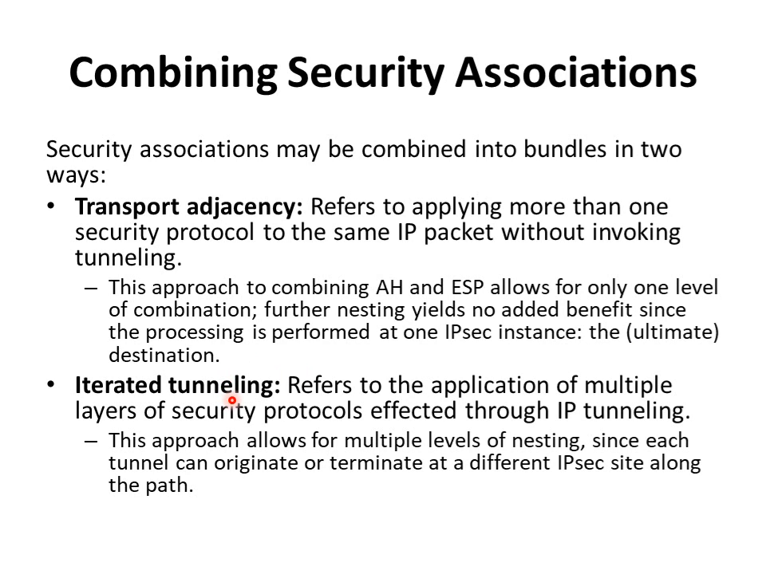Iterated tunneling. So I said there are two ways. One is transport adjacency and the other is iterated tunneling. This refers to the application of multiple layers of security protocols effected through IP tunneling. This approach allows for multiple levels of nesting since each tunnel can originate or terminate at a different IPsec site along the path. So these are the differences between transport adjacency and iterated tunneling. One will be multi-layer, the other will be at a single layer where the AH and ESP combination is applied.